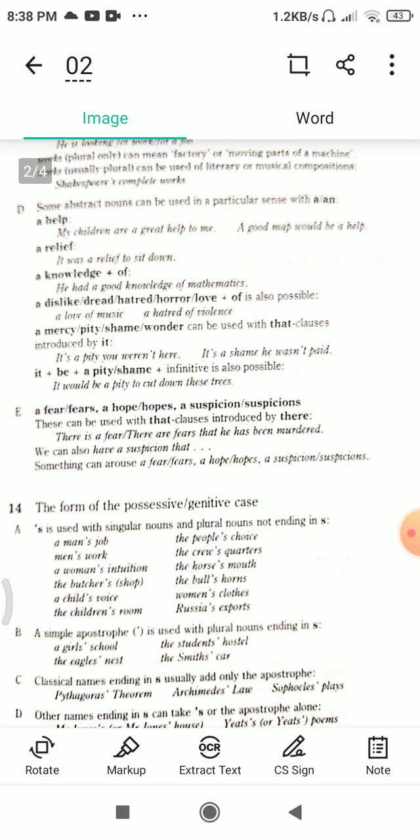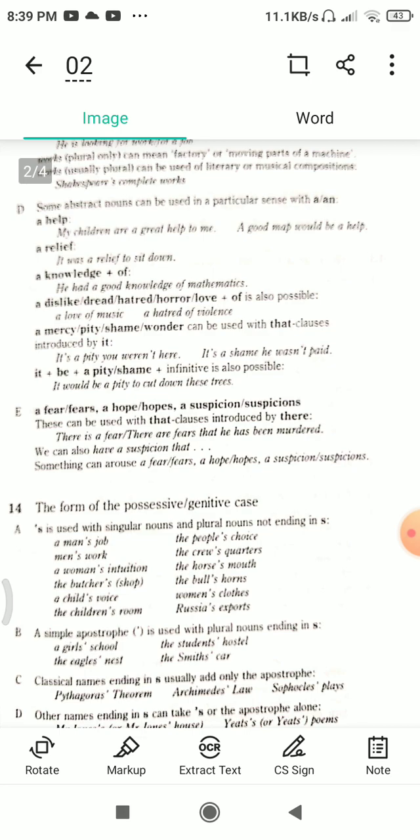The butcher's shop. Here apostrophe S is used. A child's voice. Here also apostrophe S is used. The children's room. And other examples are the people's choice, the crew's quarters, the horse's mouth, the bull's horns, women's clothes, Russia's exports.